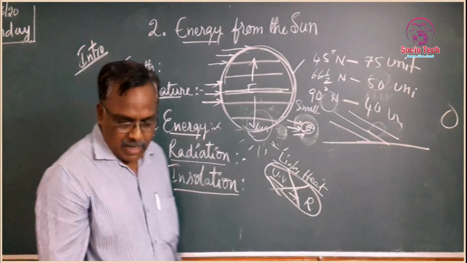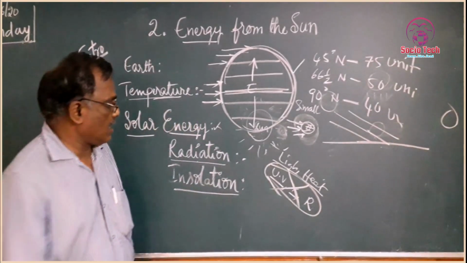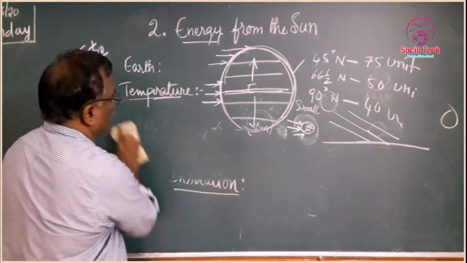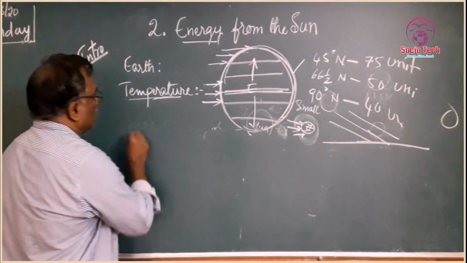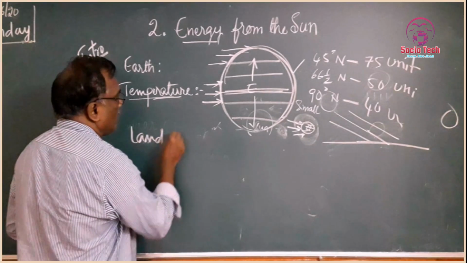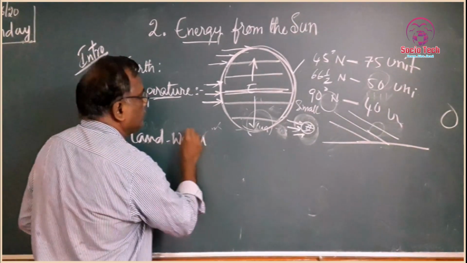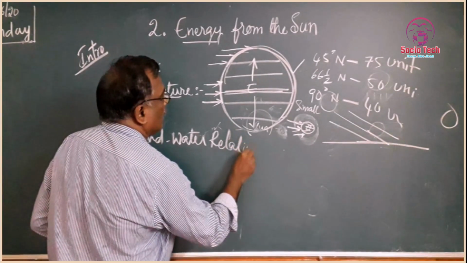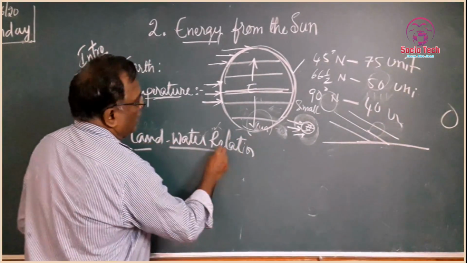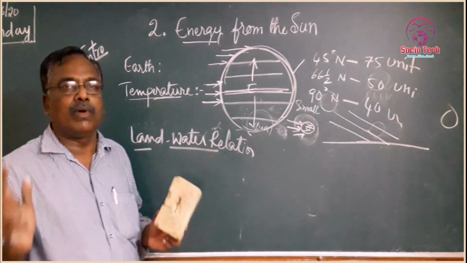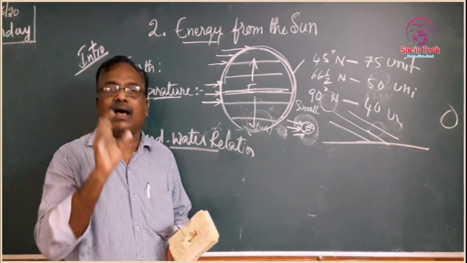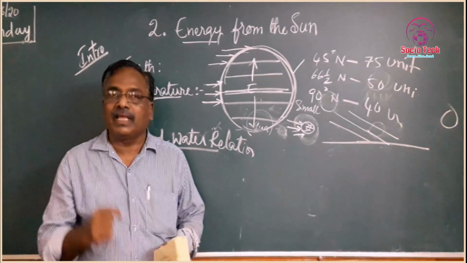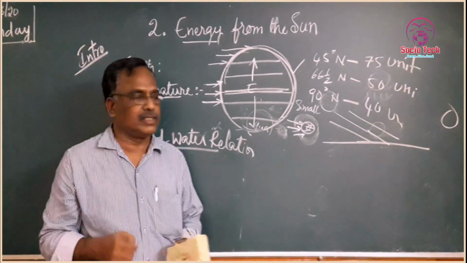At the same time, there is another factor that influences the temperature: the land-water relation. Land and water have different characteristics in receiving sun rays.